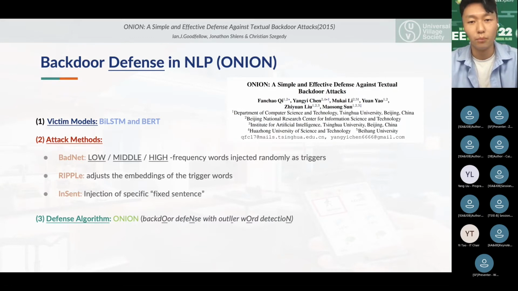Onion experimented with a poisoned BiLSTM and BERT model using three different attack methods: BATNet, Ripples, and InSent. BATNet injects low, middle, or high frequency words randomly as triggers depending on the dataset. Ripples adjusts the embeddings of the trigger words, and finally, InSent injects a fixed sentence as a backdoor trigger.